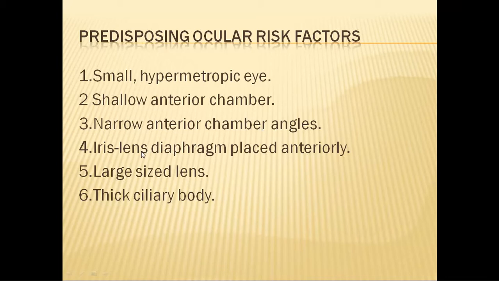This same scenario can occur in a normal sized eye, but in those eyes where the lens iris diaphragm is placed anteriorly, or in an eye where the lens size is very large, or in an eye where the ciliary body thickness is more. So these are all the ocular anatomical risk factors for angle closure disease.